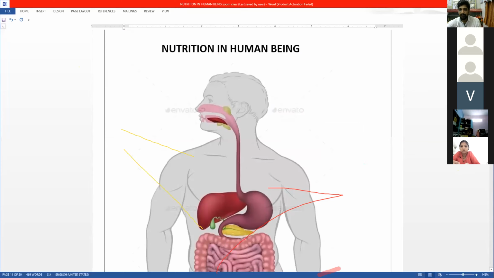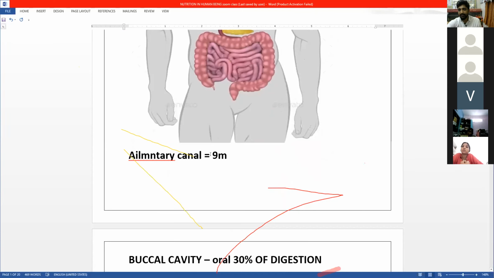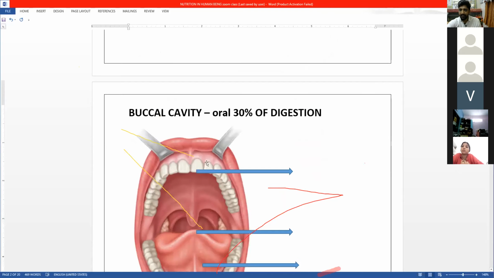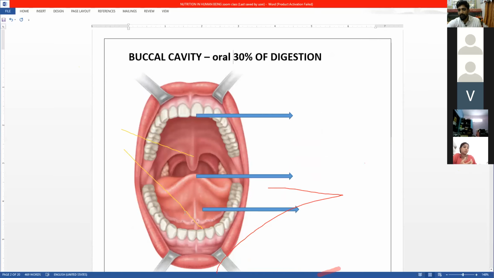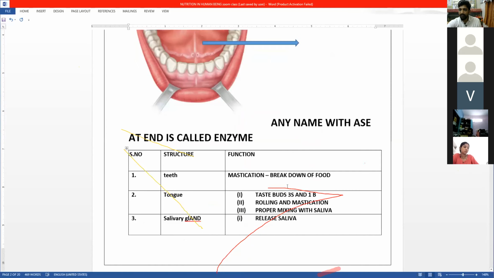The first is nutrition in human beings, which starts from the mouth and goes to the anus. Alimentary canal is 9 meters long. Buccal cavity, which is the oral cavity, is where 30% of the digestion takes place. We see teeth, tongue, and the salivary gland in the buccal cavity. The function of teeth is mastication, that is, breakdown of the food. The tongue has taste buds, helps in rolling and mastication of the food and proper mixing with the saliva.